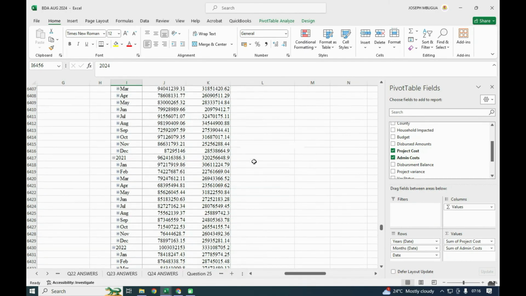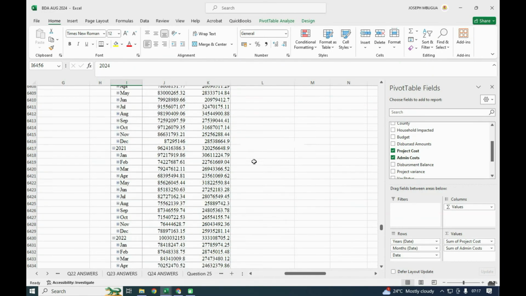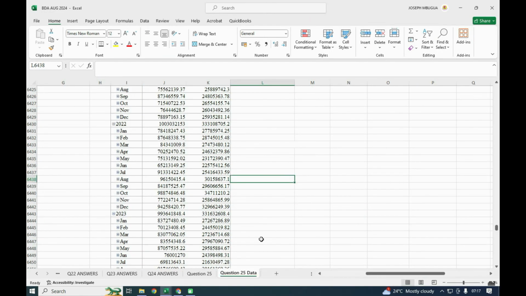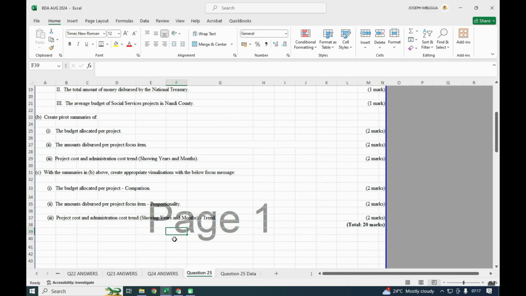So that's how that particular summary was supposed to be done. The summary was supposed to be done that way. Then the other part, so we are done with part B for the summaries. Number C, with the summaries in B above, create appropriate visualization with the following focus message.